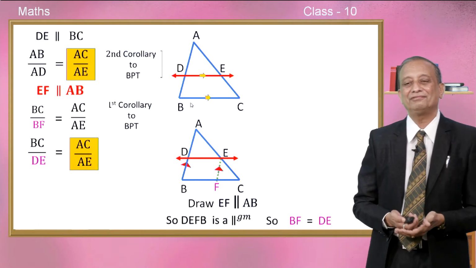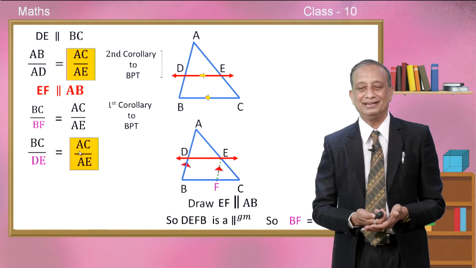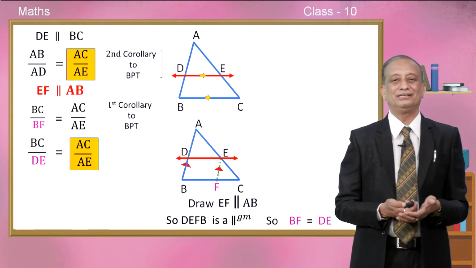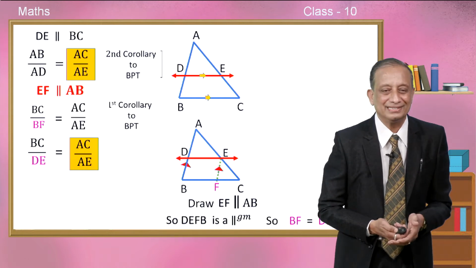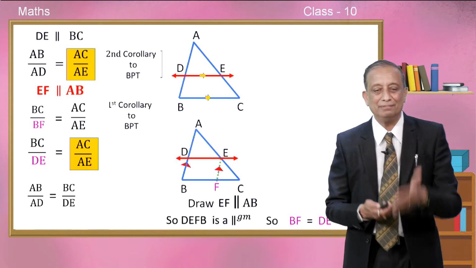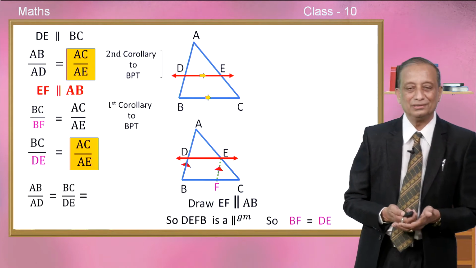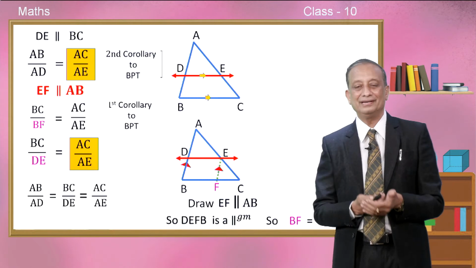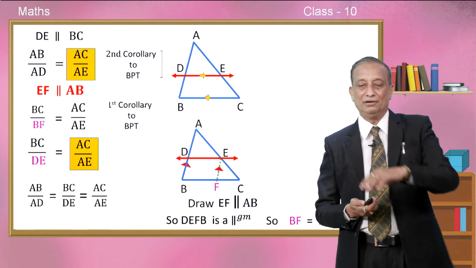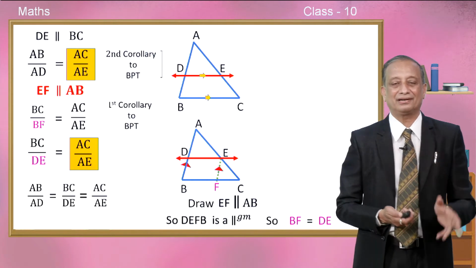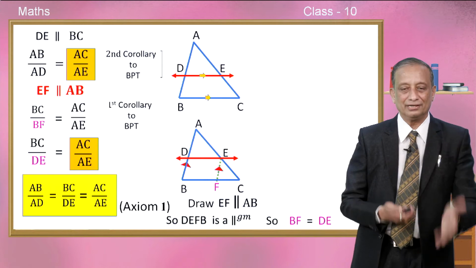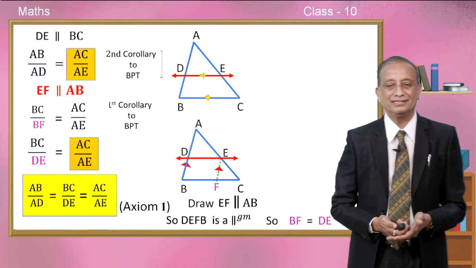Here also the left hand side is AE by AE. So, we know that things which are equal to the same thing are equal to one another. This we call axiom number 1. Therefore, we can say AB by AD is equal to BC by DE, which is also equal to AC by AE. So, we got a wonderful relation between all the three sides of a triangle, and this is a very, very important result. We are able to conclude this because of axiom number 1.